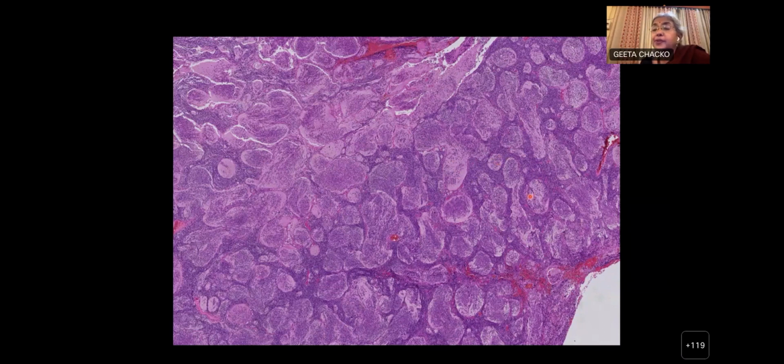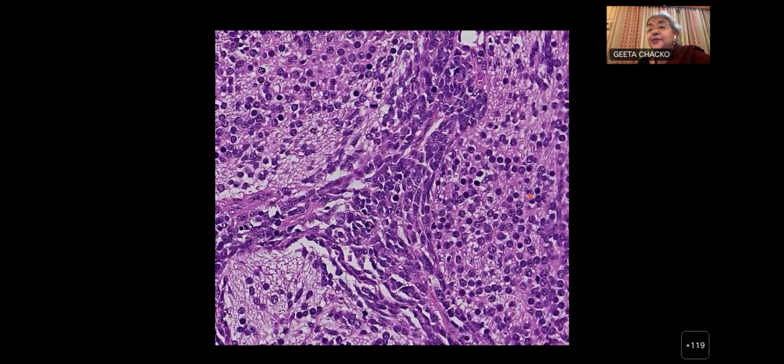Correct? Yes, ma'am. Now you have a diagnosis, I know, and you're trying to get to it, but you cannot come to that without those special stains. So now you have a further high power view of these areas.